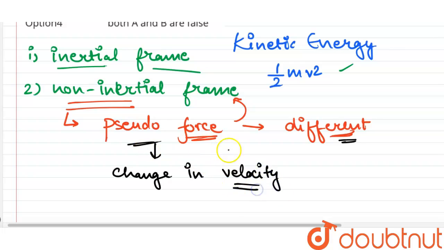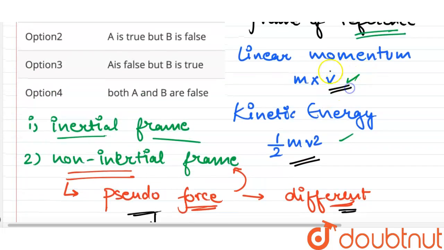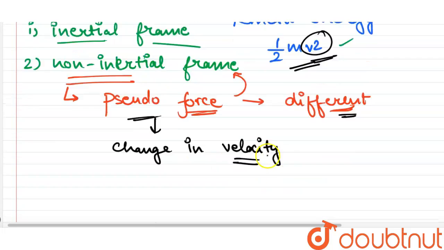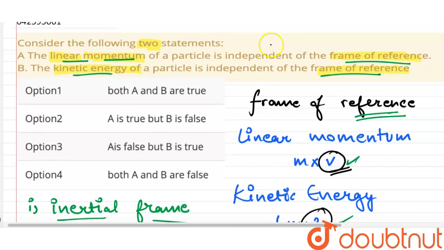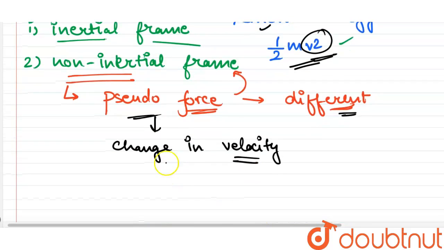Now because there is a pseudo force acting and the velocity changes, and we know for both kinetic energy and linear momentum there is a term of velocity involved, therefore they will also change, and hence they are not independent of frame of reference. Linear momentum and kinetic energy both depend on frame of reference because of the pseudo force acting.